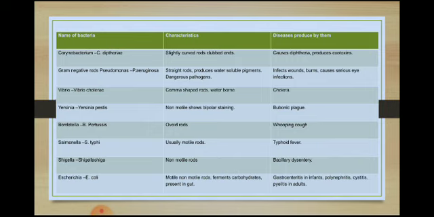In a similar way, here also we see types of diseases, for example gram-negative rods called Pseudomonas. These are straight rods that produce water-soluble pigment and infect wounds.